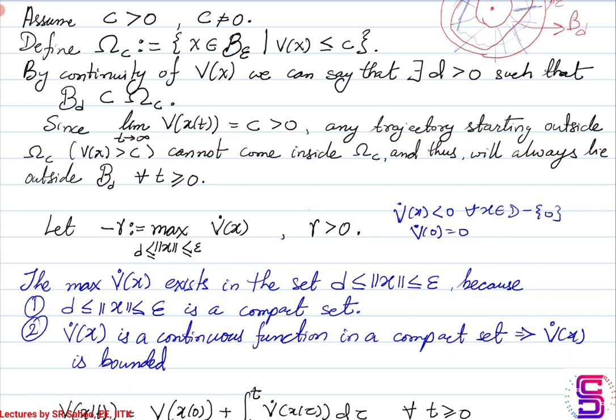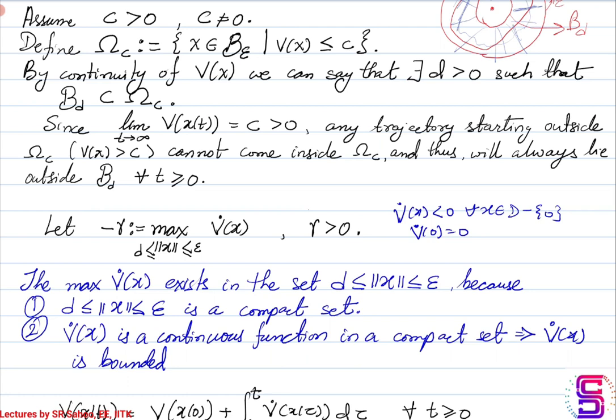So this is a compact set, so d and epsilon are included, and all the points in between are bounded because d and epsilon values are bounded. In addition to this, V dot is a continuous function. Why? Because we considered V to be continuously differentiable. Essentially, the derivative of V is going to be continuous. So V dot is a continuous function in this compact set, which essentially implies that V dot has to be bounded. Otherwise V dot cannot be a continuous function.